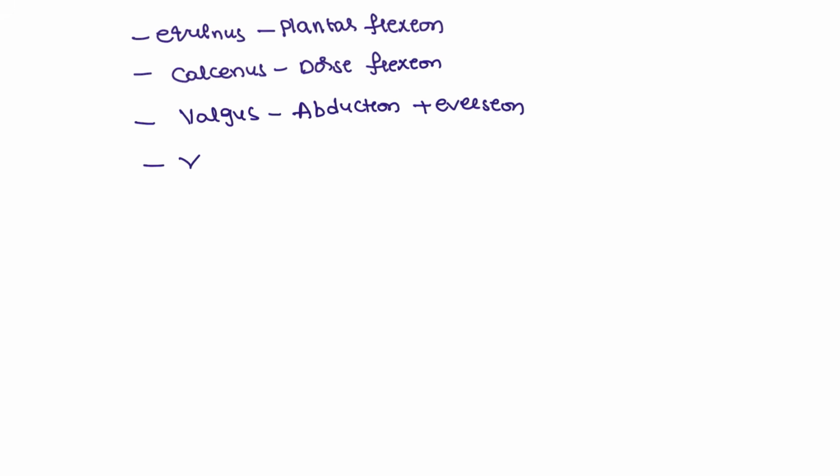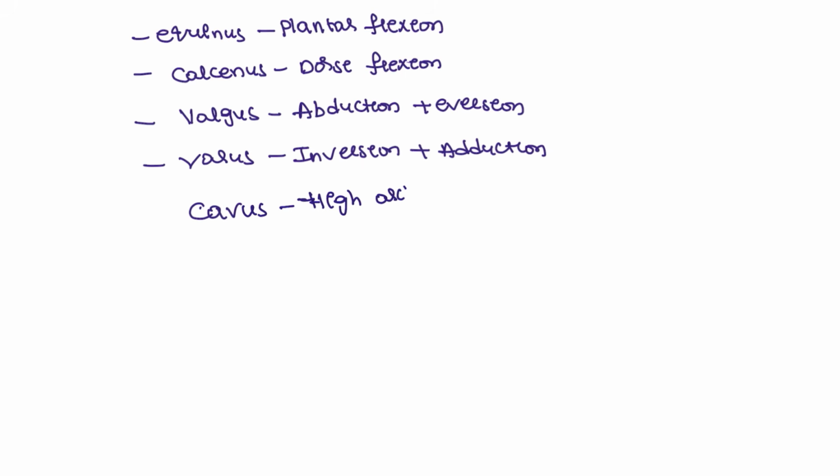Next, varus is inversion, opposite to that, and adduction. Next, cavus. Cavus is high arched foot. And next we have planus. Planus is flat foot.